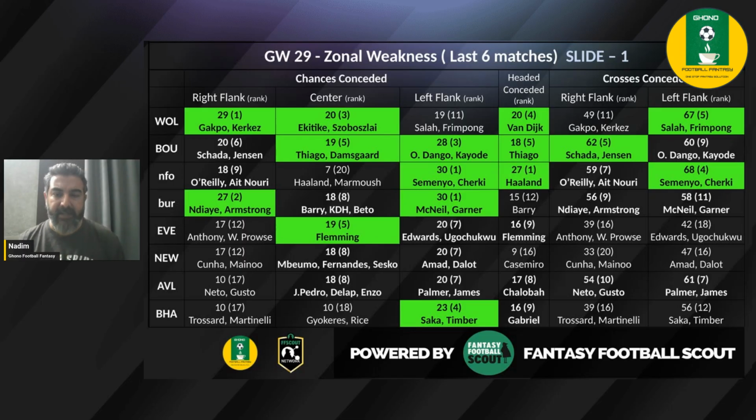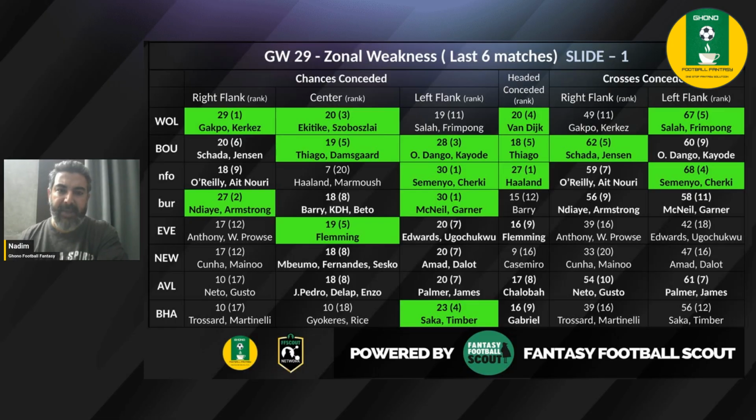In terms of the header chances, again, Thiago seems to be standing out, given the fact that Bournemouth have conceded 18 headed chances and are ranked fifth. On crosses, again, Schade could be in line for an assist, with 62 crosses being conceded by Bournemouth from the right flank. So again, this is another good opportunity.